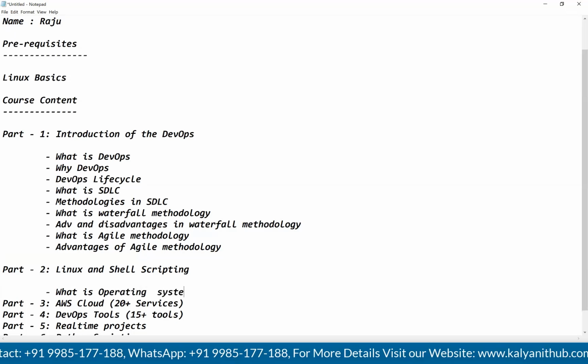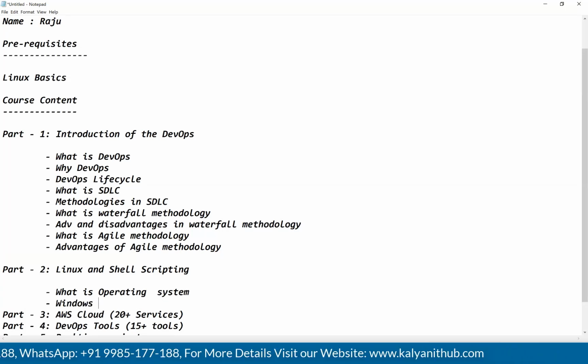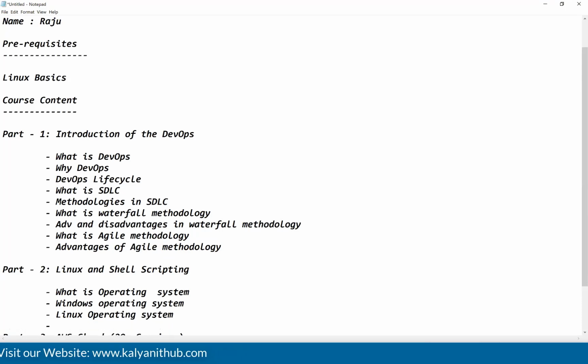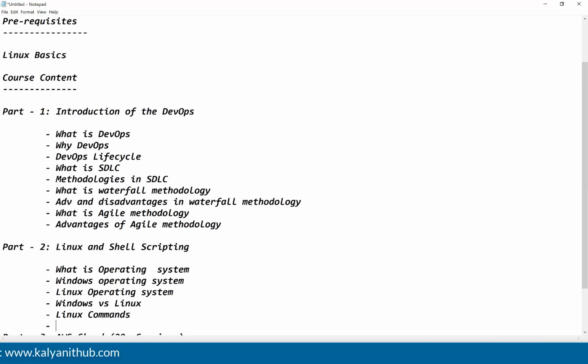What is operating system? Windows operating system. Linux operating system. Windows versus Linux. I will compare both. And here Linux commands. And finally we will discuss shell scripting.